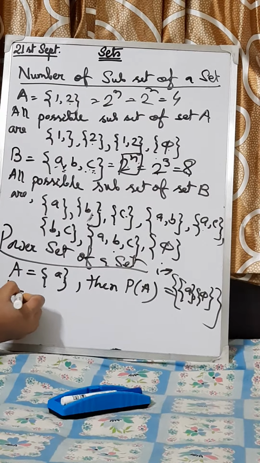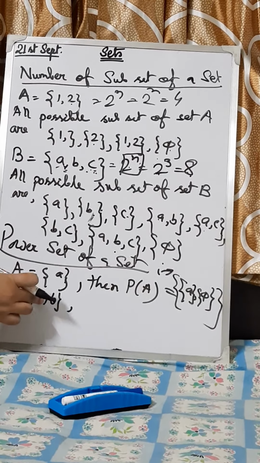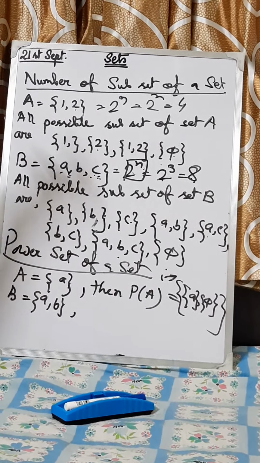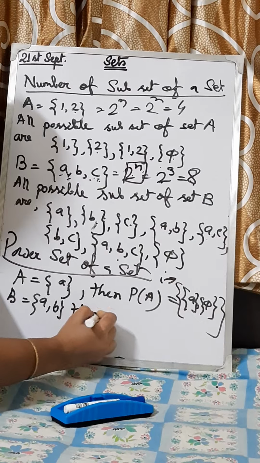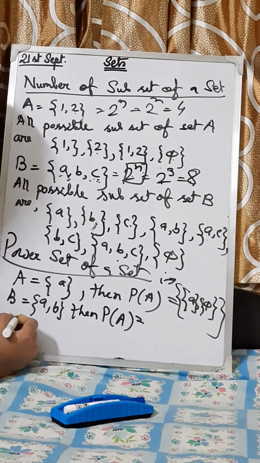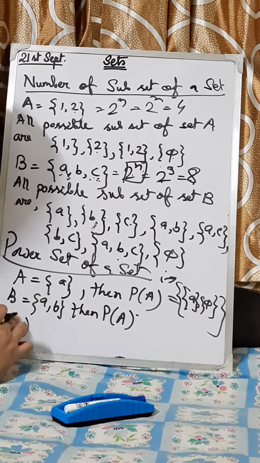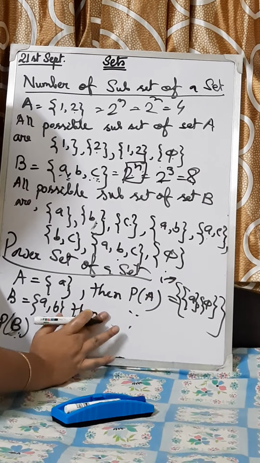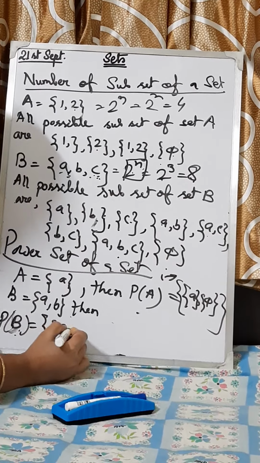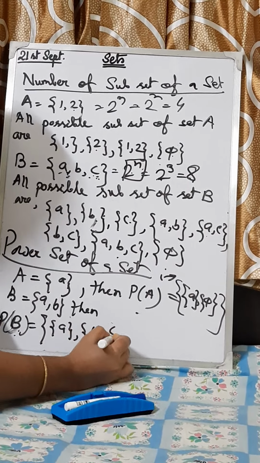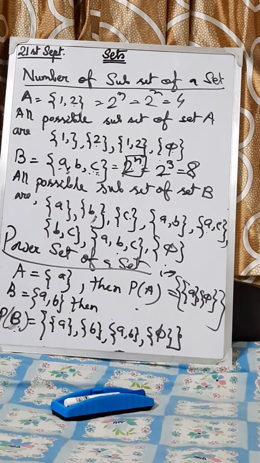Take another one. B equals, suppose, A comma B. So the number of possible subsets will be what? 2 elements are there, 2 to the power n. That means 2 to the power 2, 4. We can write, so then the power set is what? I can write it here only because there is a space problem. P of B will be: P equals what? Individual A, comma individual B, together A comma B, then the null set. Then bracket close. Got it?